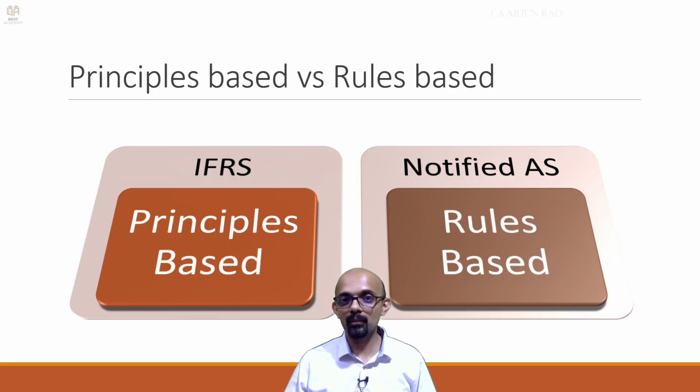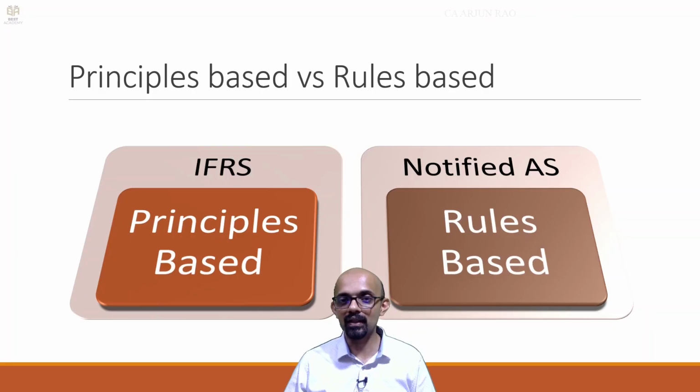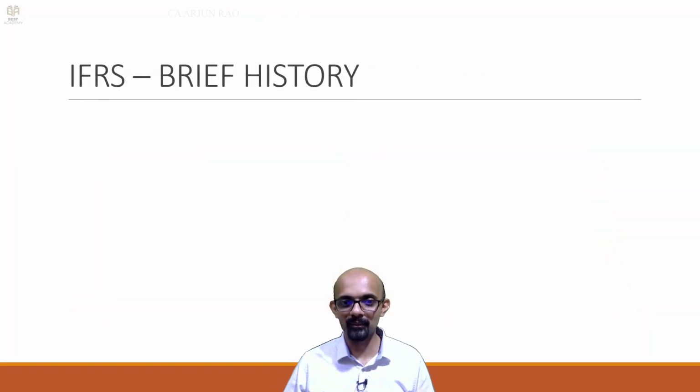But if the standard basically sets out that you should use fair value to value the asset, and then just leaves it at that, gives some general guidance, these are the various methods available, and doesn't necessarily specify in which situation you should use which method and so on, then that would be an example of principles based, right? So basically, in simple words, we can say that principles based is like an inclusive definition and rules based is like an exclusive definition. Okay. So IFRS is principles based, notified AS is rules based.